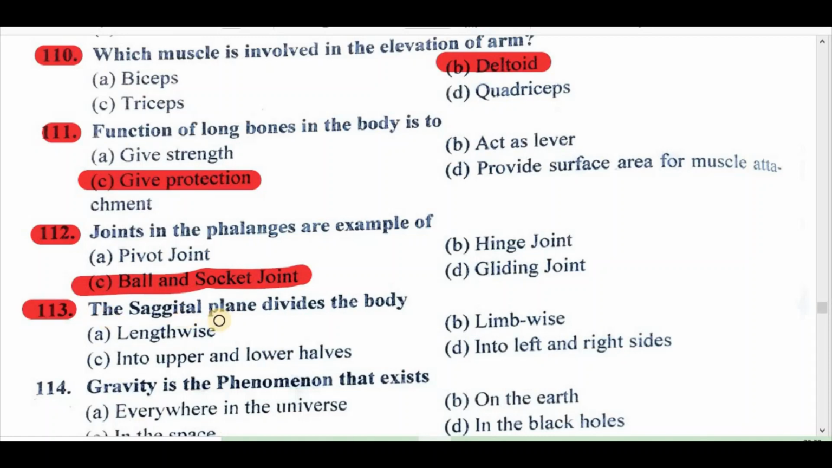113. The sagittal plane divides the body: A. Lengthwise, B. Limbwise, C. Into upper and lower halves, D. Into left and right sides. Right answer is D. Into left and right sides.